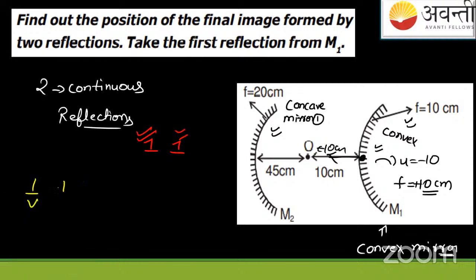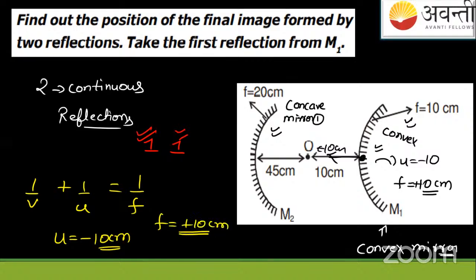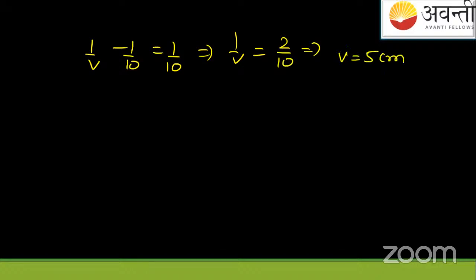1 by V plus 1 by U equals 1 by F. Got it? Put here U to be minus 10. Put here focus to be plus 10. You will get the V. Got it? 1 by V, U is minus 10, focus is plus 10 because it's a convex mirror. Through this, you can see yourself that the answer is twice of 1 by 10. That is V equals 5 centimeter. So from this, you get the answer that V equals 5 centimeter.